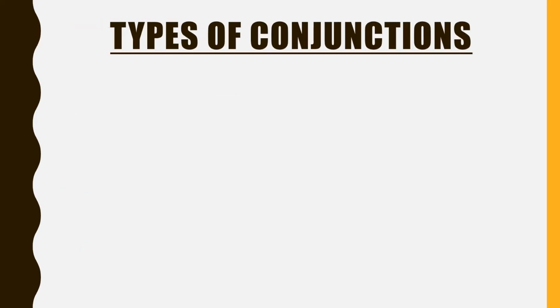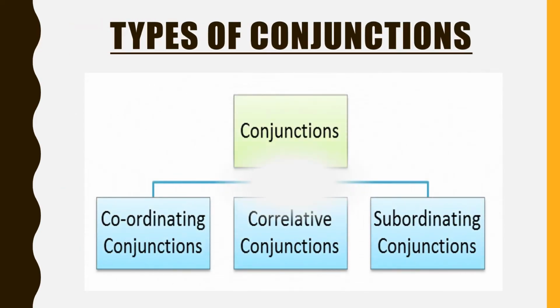So let's see what all the types of these conjunctions are. There are three main types of conjunctions, and what are they? Coordinating conjunctions, correlative conjunctions, and subordinating conjunctions. These are the three types of conjunctions. Let's understand them in detail with some examples.